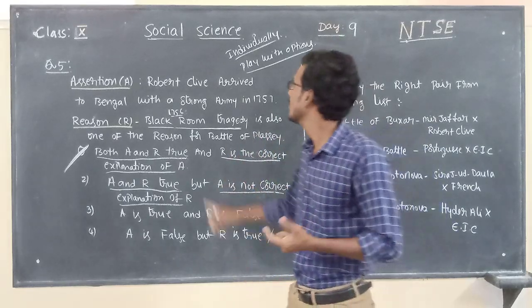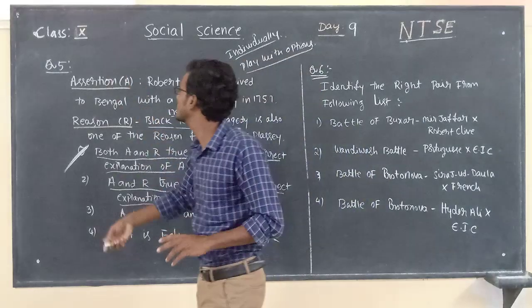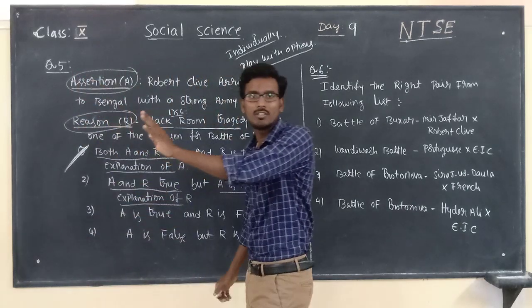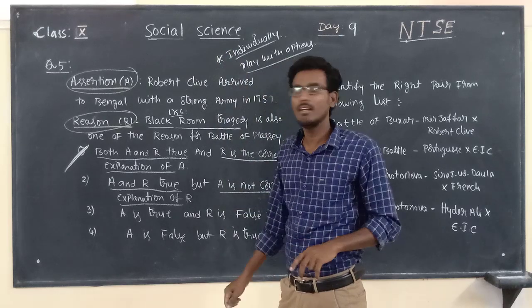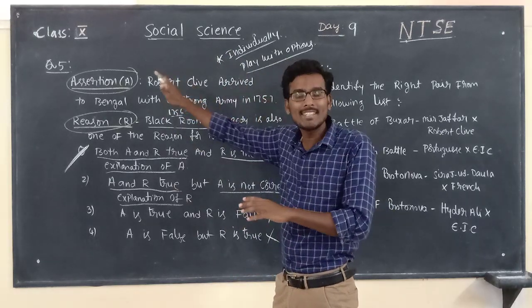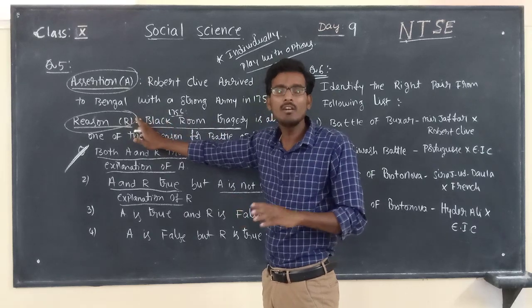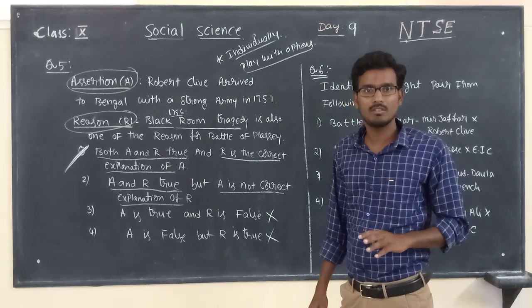Again I am repeating. First of all, don't be afraid of the difficult words. Remove assertion, reasoning, eliminate those two words. After that, read the statements individually. What the assertion says, we must read individually, and what the reason says, we must read individually. After that, play with options.